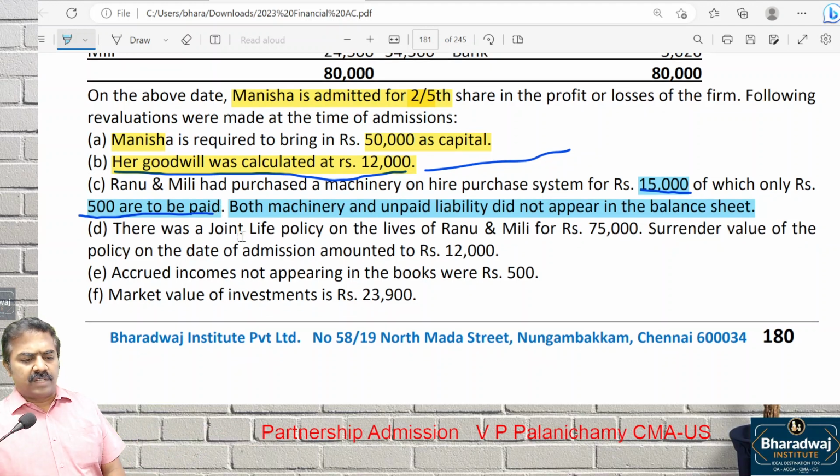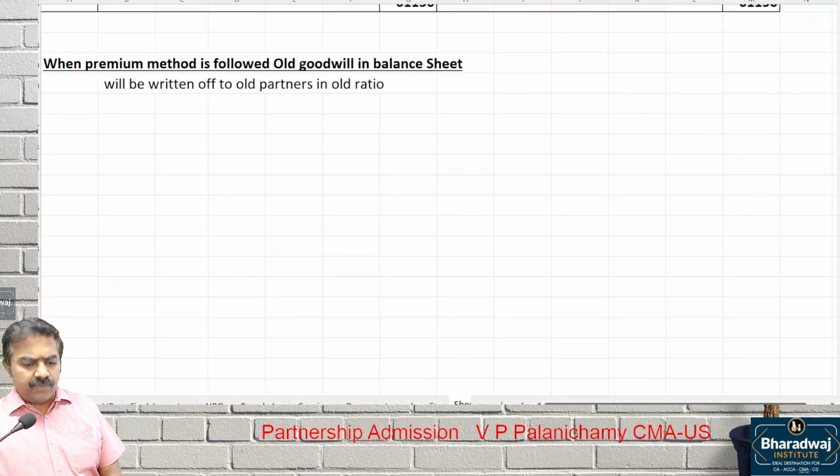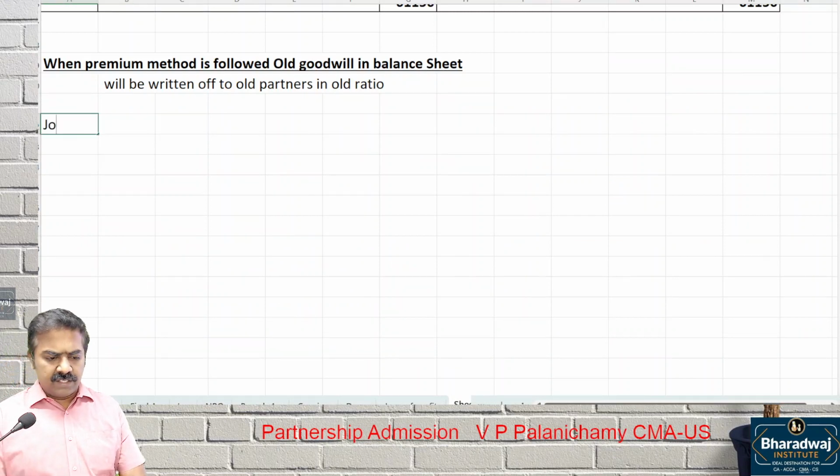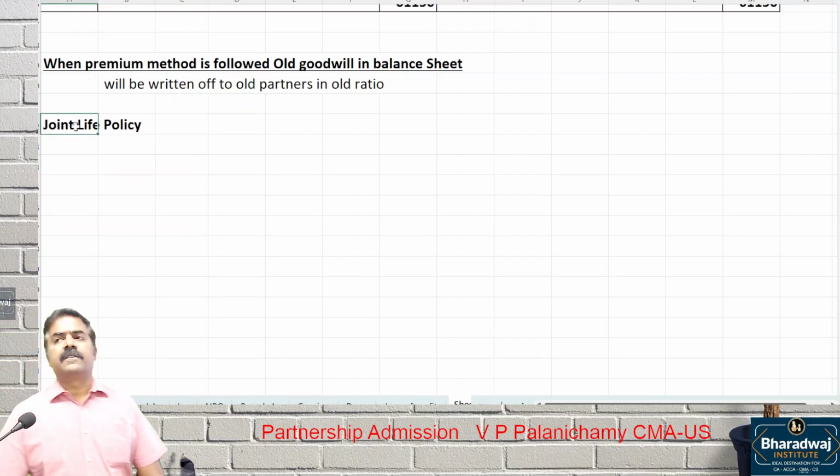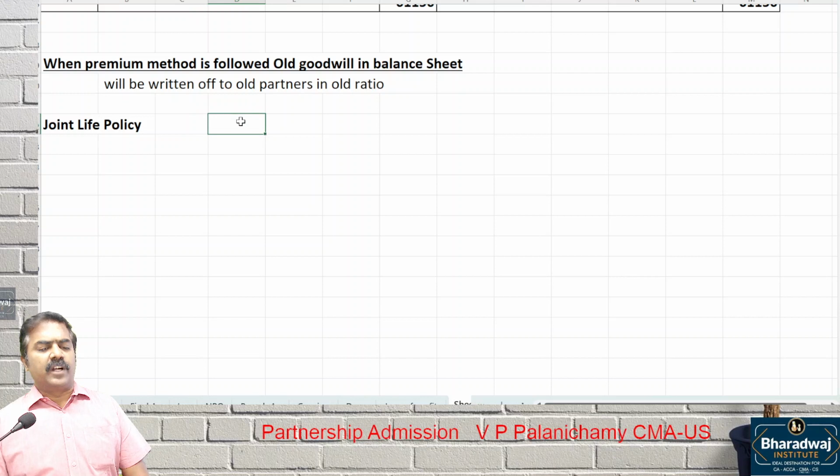Then there was a joint life policy for Ron and Millie for how much? 7,500. Surrender value is how much? 12,000. Okay. Now we have to learn another new point over here before we continue. Joint life policy. Sir, what do you mean by joint life policy?